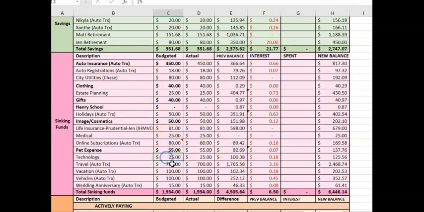And then for technology, this is to save up for a different mobile phone. That's because Matt's is dying on him. So I think I'm going to give him my current phone, which I bought brand new a year ago, and then I'm going to go out and buy a $200 or $300 phone. For travel,